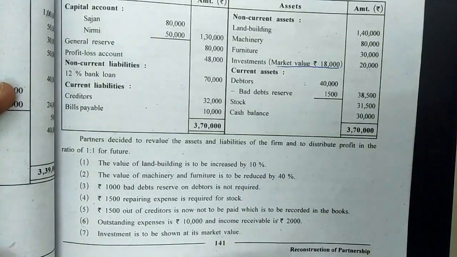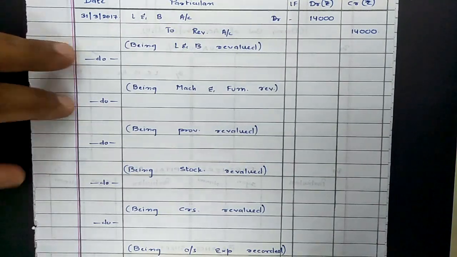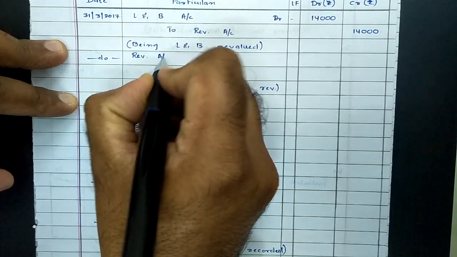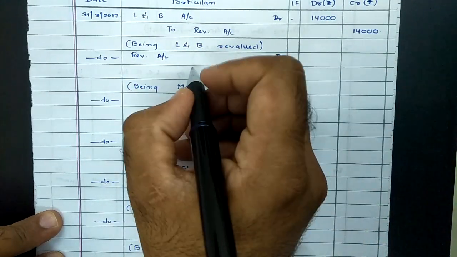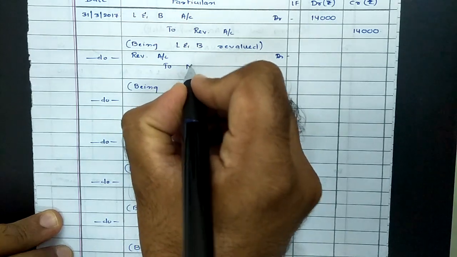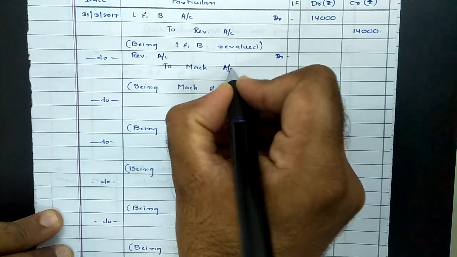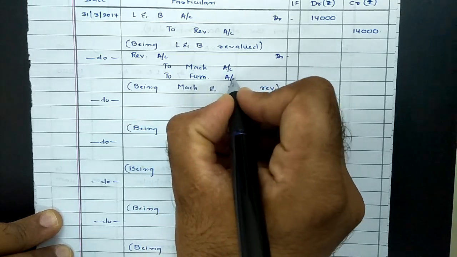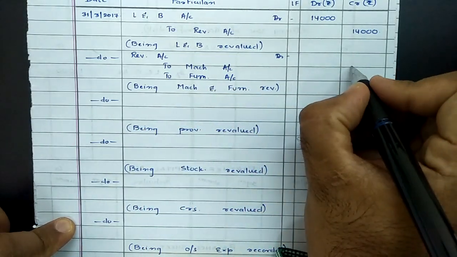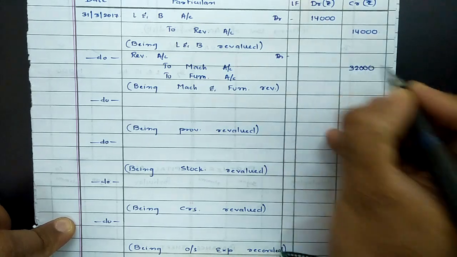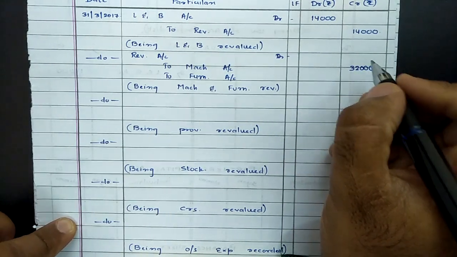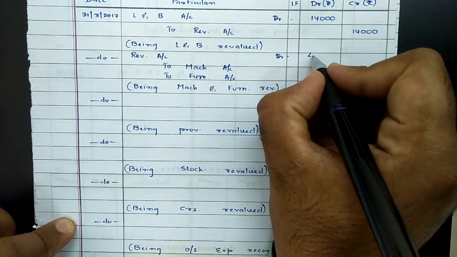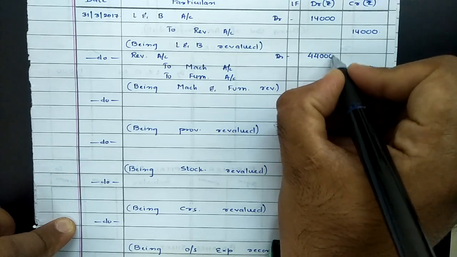Accordingly, a decrease in value of an asset will be recorded as a loss, so the entry would be revaluation account debit to machinery account and to furniture account. Both are to be reduced by 40%. The original value of machine was 80,000. 40% of 80,000 will be equal to 32,000. And in the same way, furniture was 30,000. So 40% of 30,000 would be 12,000. So the total reduction in value of assets will be 44,000.